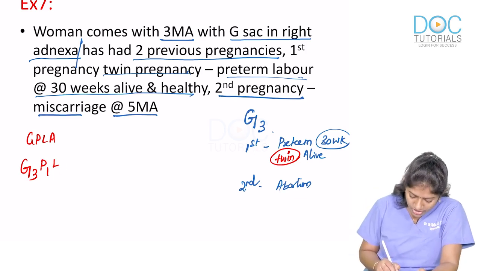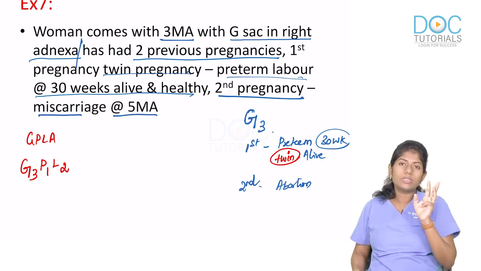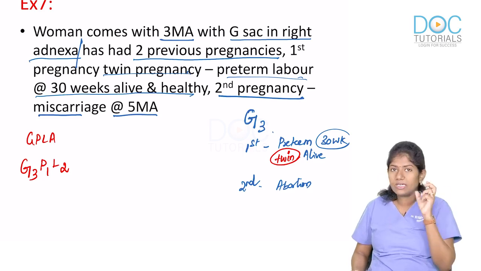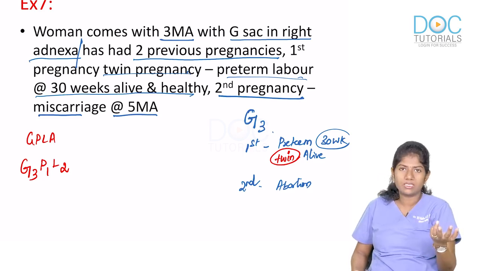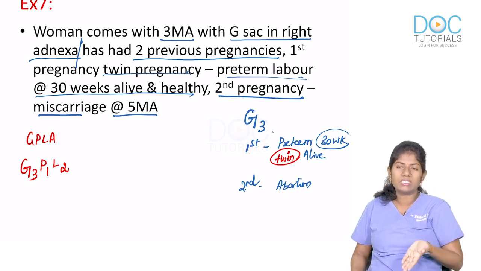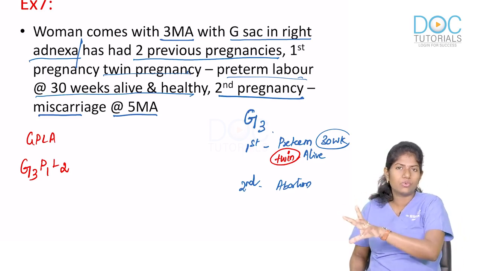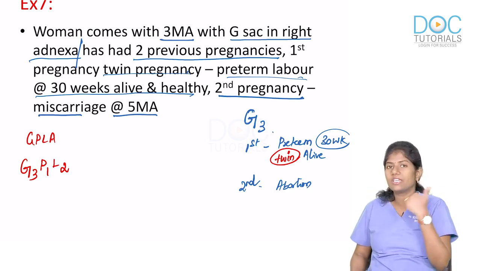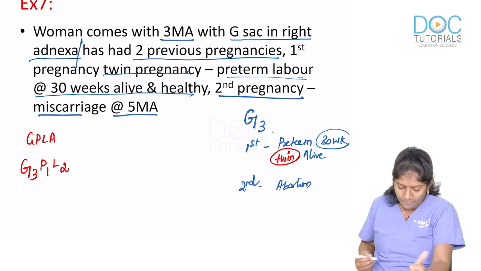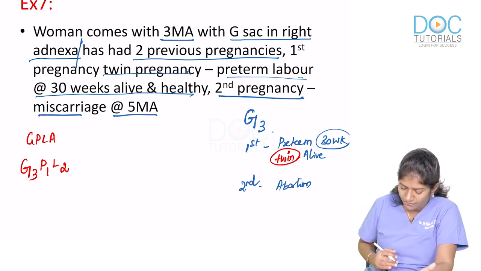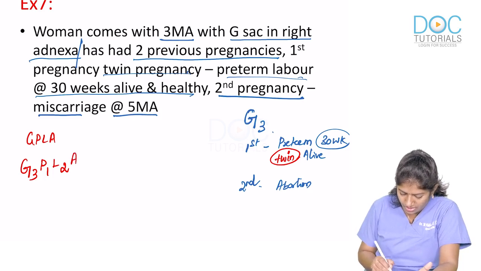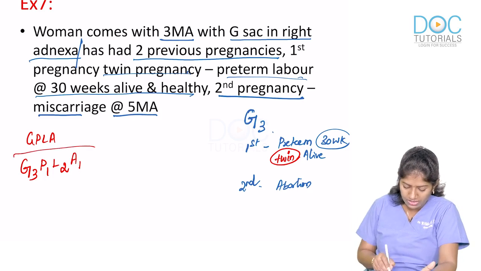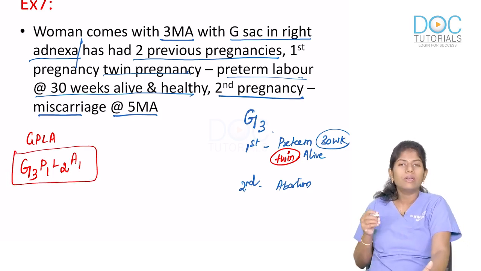So her L will be 2 here. Whenever there is a discrepancy between P and L, and especially when the number assigned to L is more than the number assigned to P, it is understood that she has had multiple pregnancies in the past. In the example we see here, para is 1, living is 2, which means there was 1 pregnancy which was a twin pregnancy, and therefore she has 2 living children in spite of having 1 para in the past. So Gravida 3, para 1, living 2, abortion 1 is the perfect GPLA score for the given history.